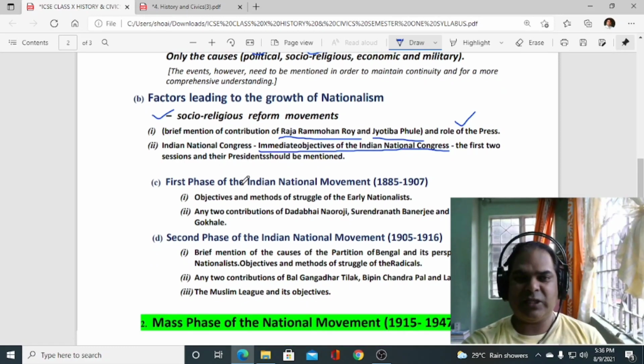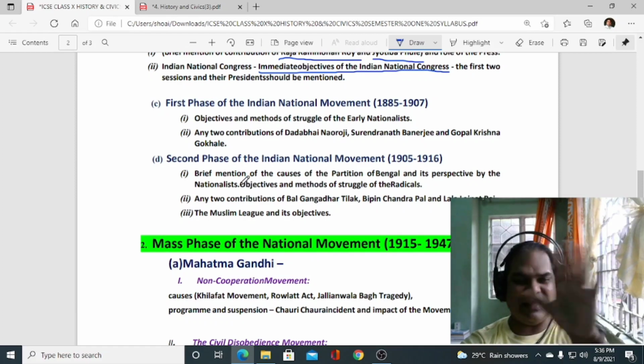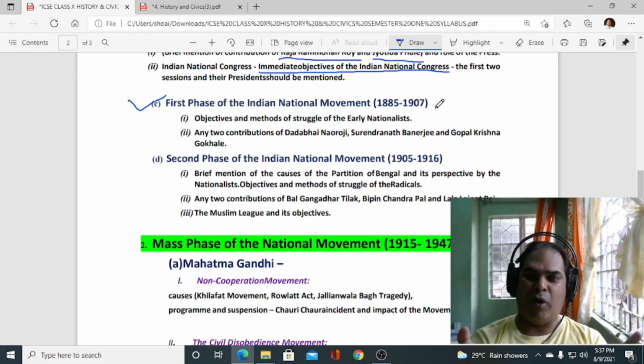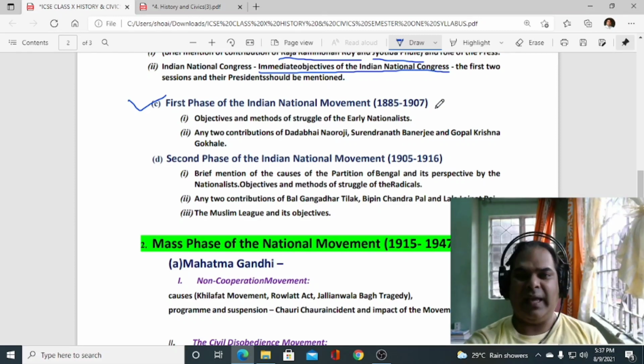After completing that portion, within the same unit you have to prepare the first phase of the Indian national movement, which starts from 1885 to 1907. This is the era of moderates and extremists.